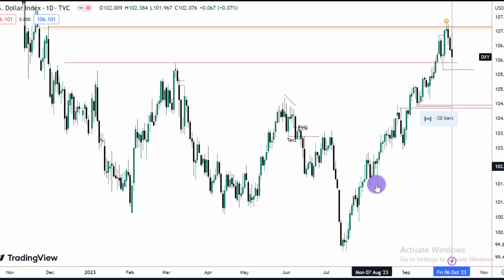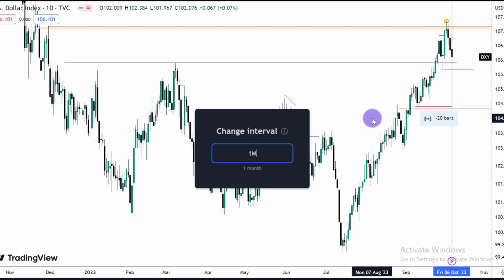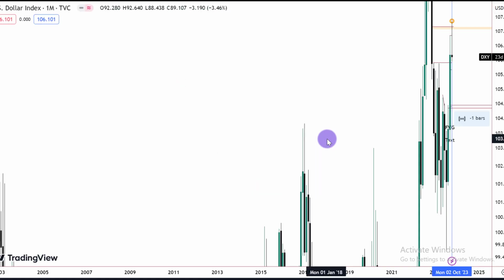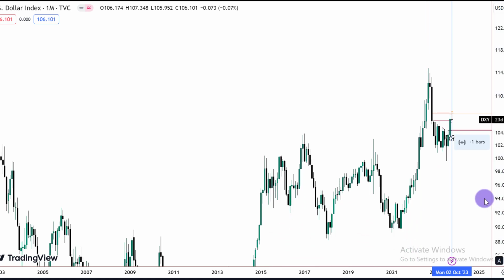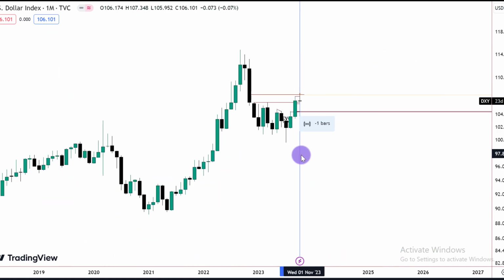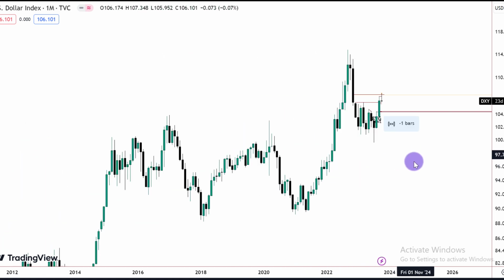Then in determining institutional order flow, I always emphasize that we need to know the institutional order flow of the higher time frames, the monthly, the weekly, and the daily time frame, because that's where the institutions will position their trades. The higher time frames are where the main driver of liquidity is residing. That's where the drawn liquidity most of the time is residing: on the higher time frames, the monthly, the weekly, the daily.